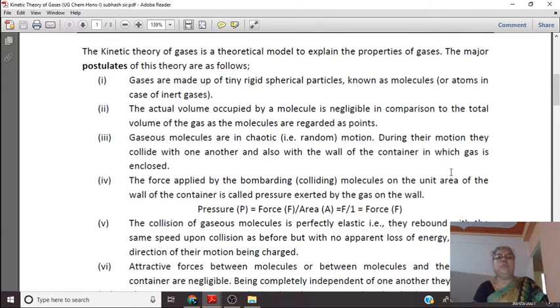Solids have definite shape and size. They have sharp melting points due to the strong van der Waals forces between the fundamental units of the solids. Then in case of liquids, again they have sharp boiling points.